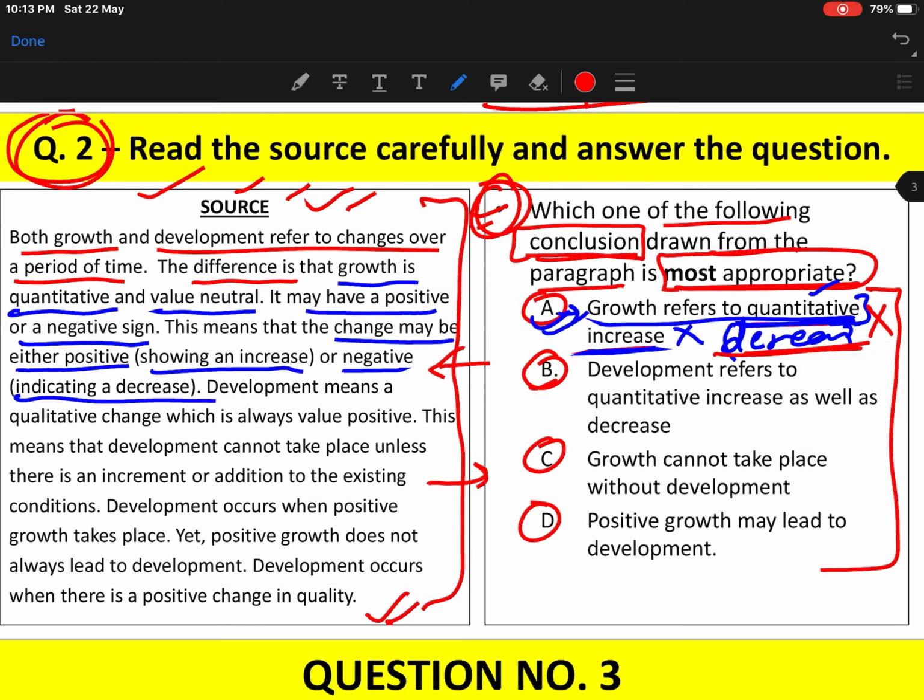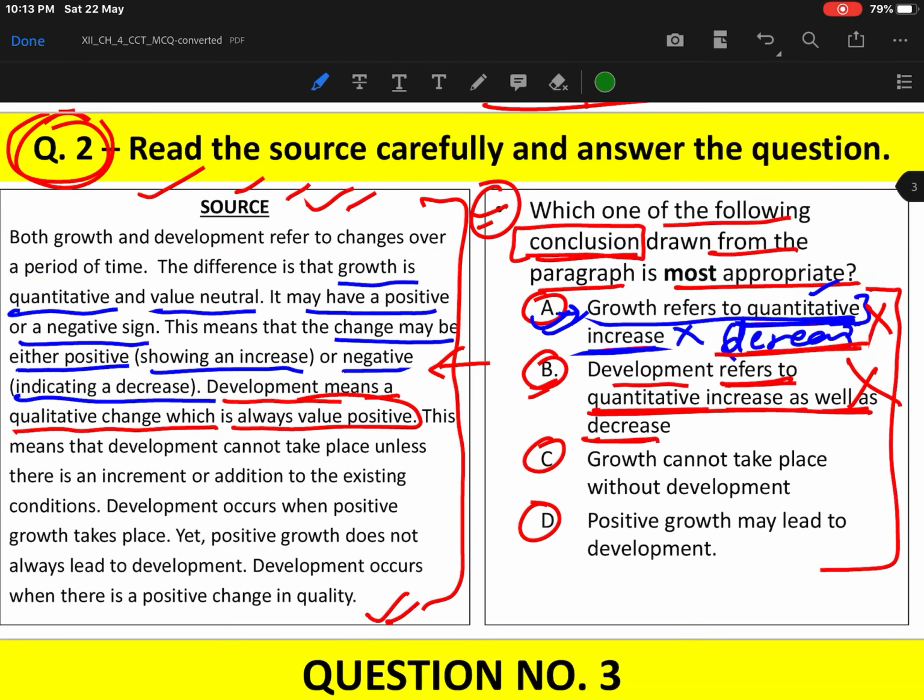Now the option B. Let's see what option B says. Development refers to quantitative increase as well as decrease. No, look here. Development means a qualitative change which is always value positive, meaning development will always be positive, and this conclusion is saying that development refers to quantitative increase as well as decrease. So this is completely wrong. Now let's move on to our option C. What does option C say?